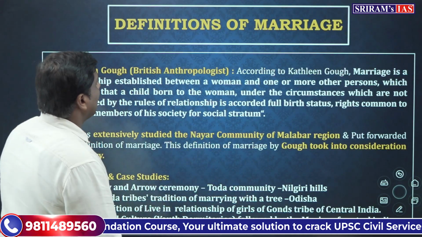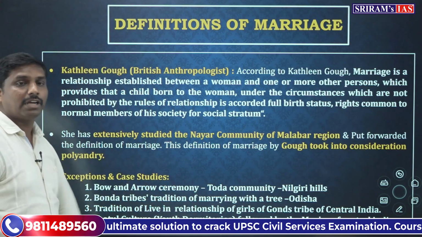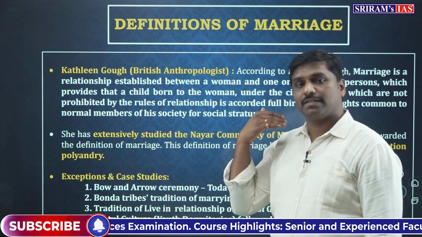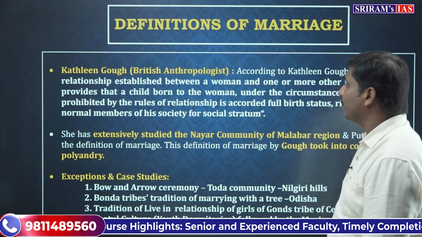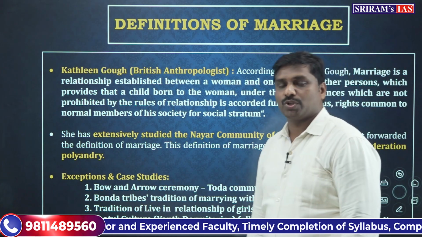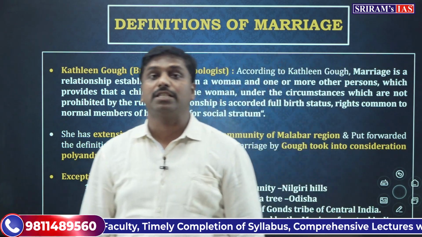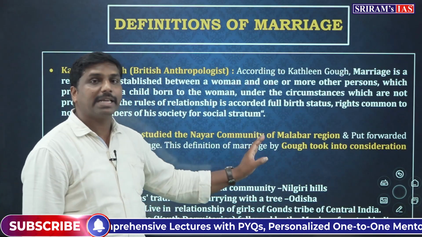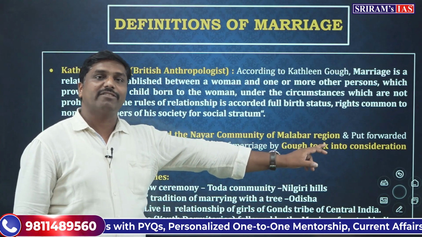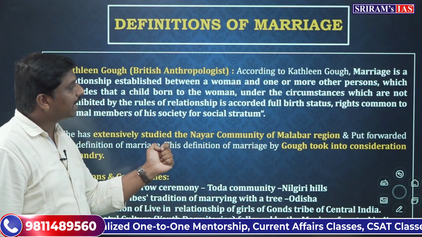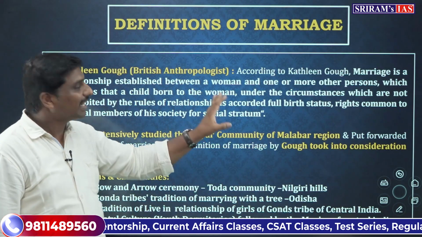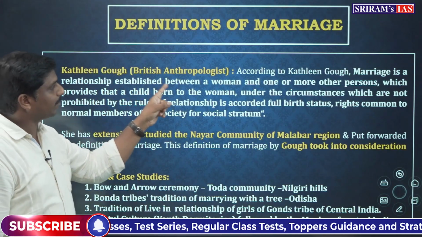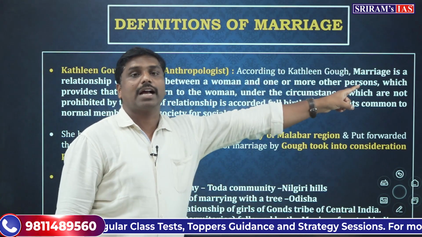And then if you see other things, we have Kathleen Gough, a British anthropologist. Kathleen Gough studied the Nair community of the Malabar region, where we try to understand the concept of the visiting husband tradition. By observing the Nair community of Malabar, she systematically gave one definition. So what is that definition? According to Kathleen Gough, marriage is a relationship established between a woman and one or more other persons.